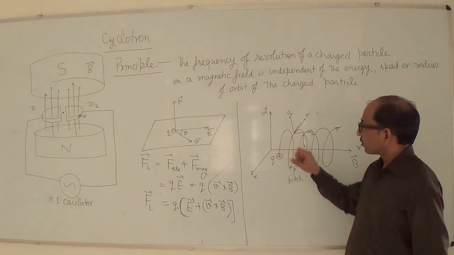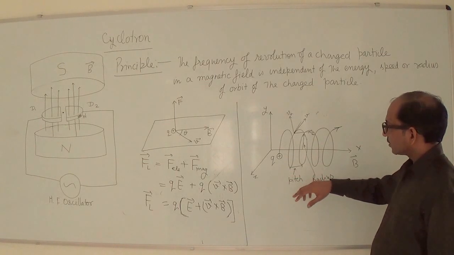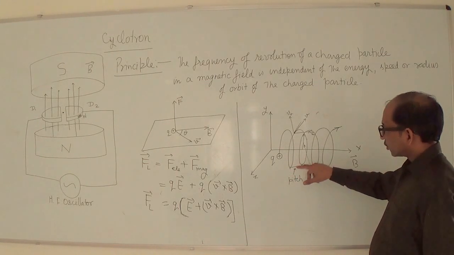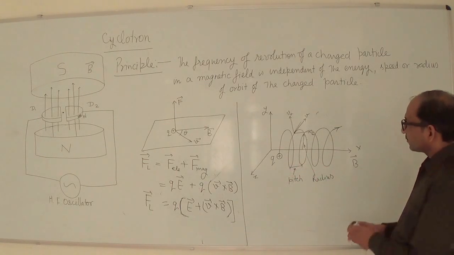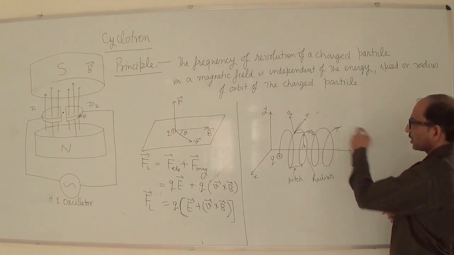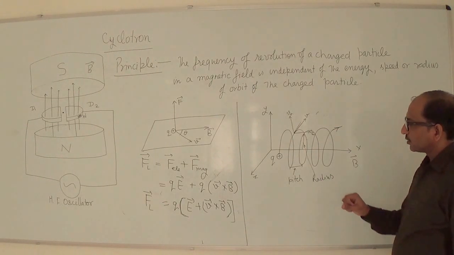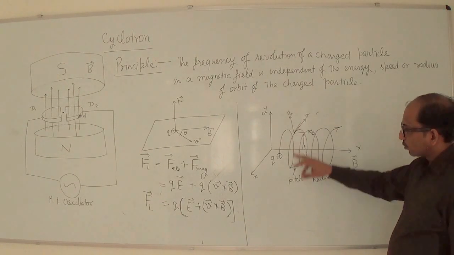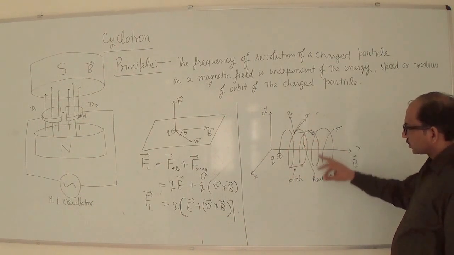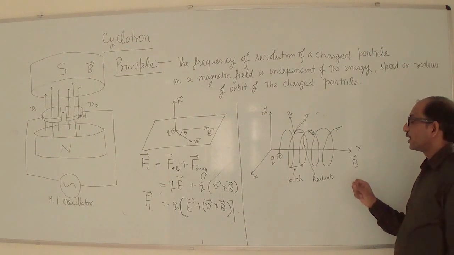So here is one more important point. What is that? This is basically a helix. A charged particle in a uniform magnetic field moves or travels this way. How and why?